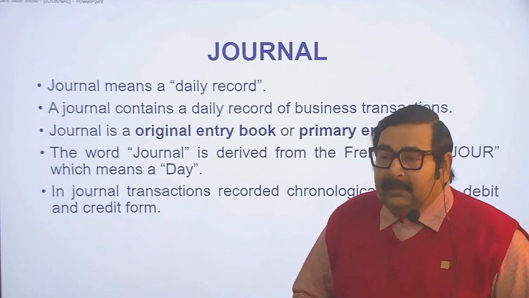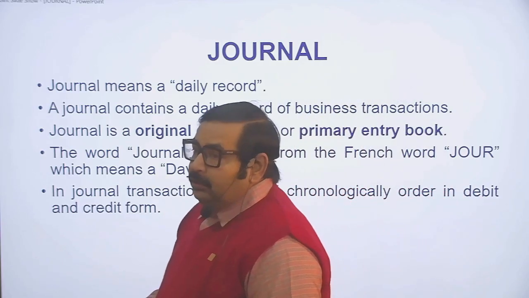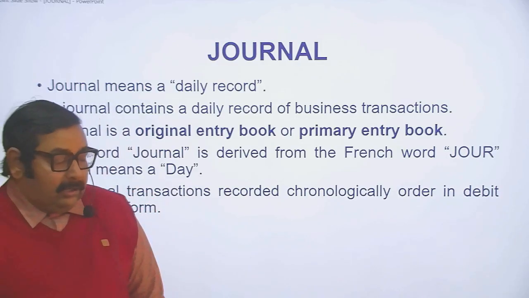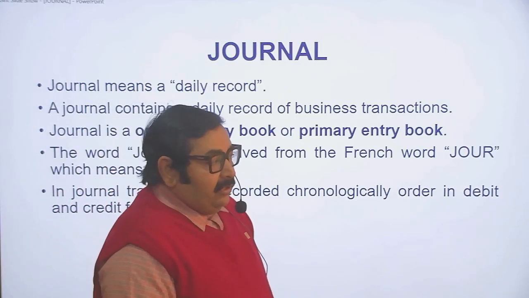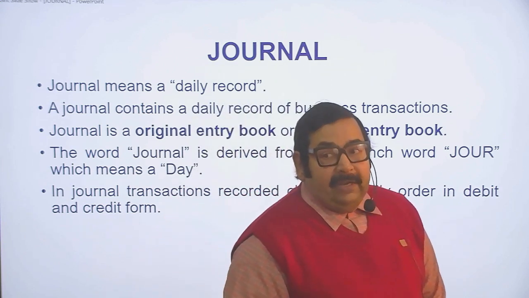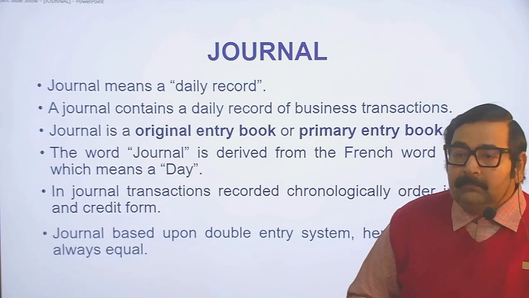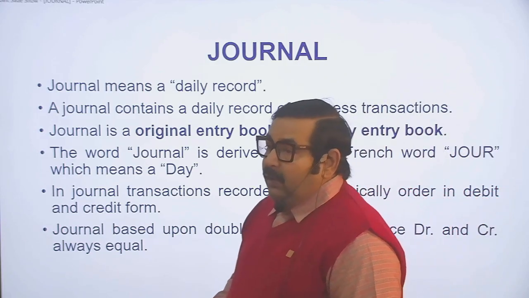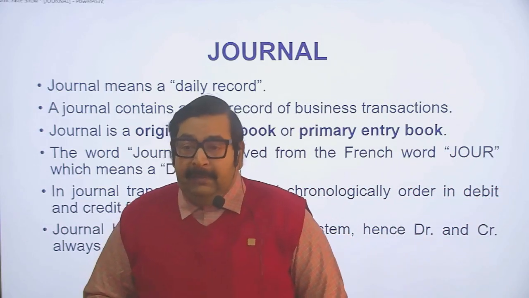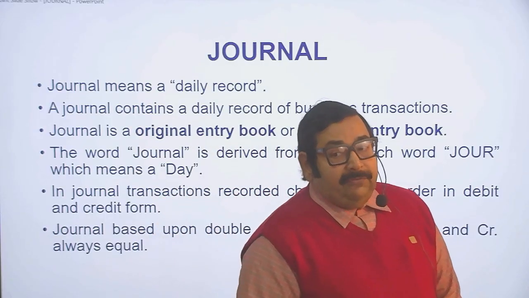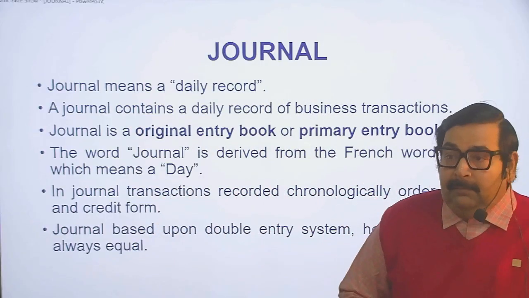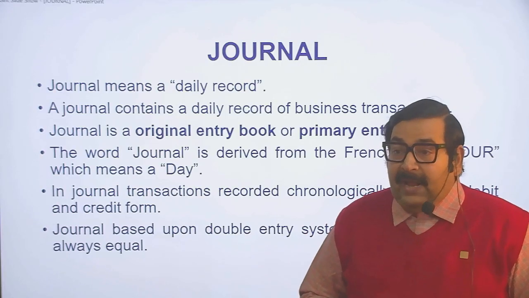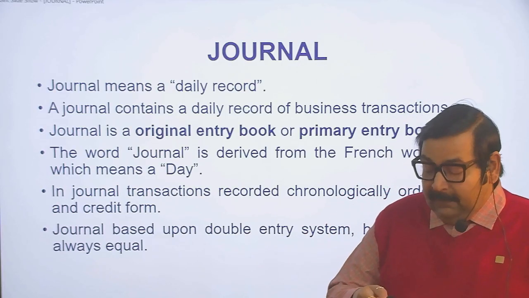In journal, transactions are recorded in chronological order in the debit and credit sense. Chronological order means date wise. In journal, we record transactions date wise. Journal is based upon the double entry system, that is the dual concept. Hence, debit and credit are always equal in journal, because the double entry system says that there is a debit for every credit.